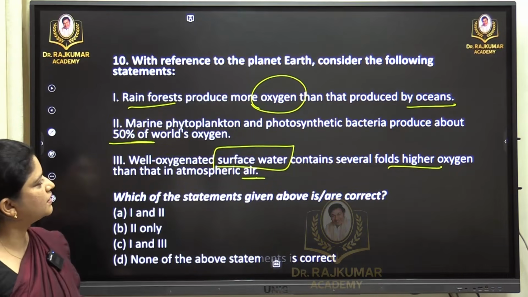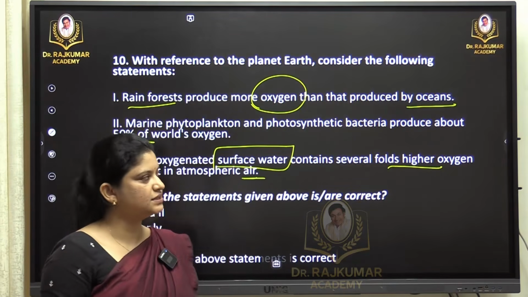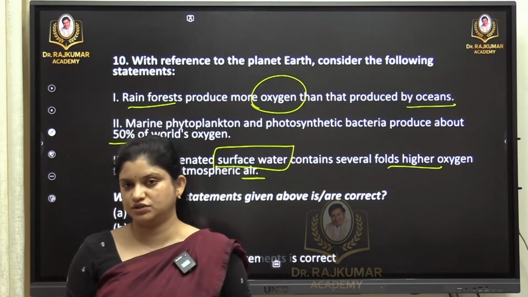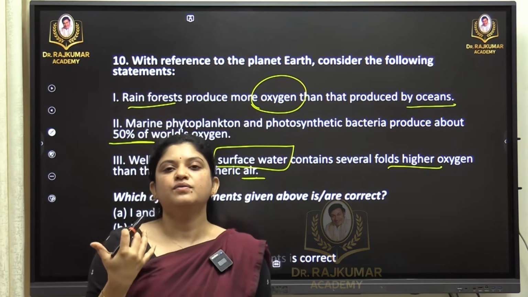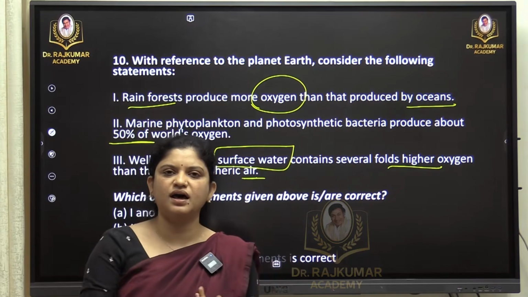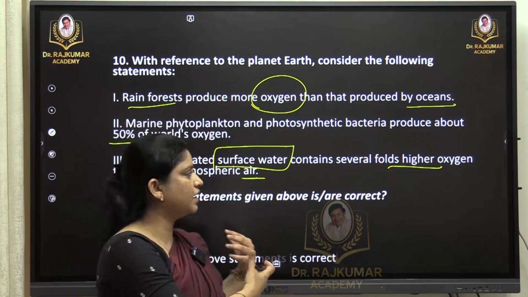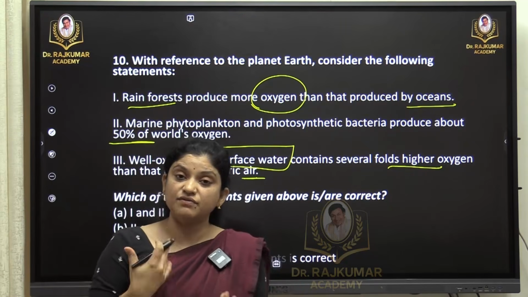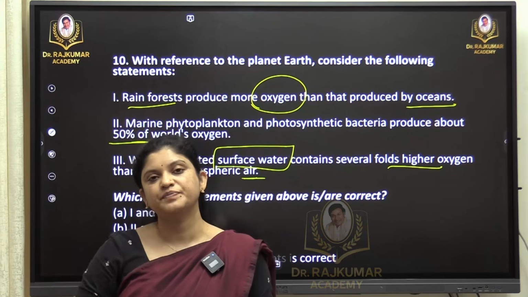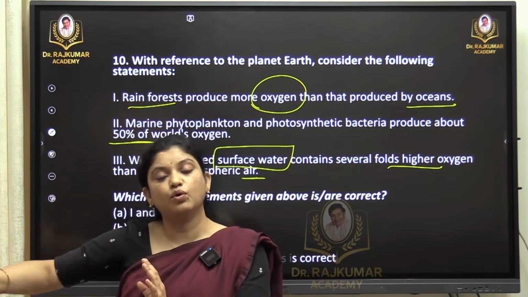Now the first statement, rainforests produce more oxygen than that produced by the oceans. It is a factual statement. We know that evolution started from the ocean. That's the first thing. And the phytoplanktons, the photosynthetic bacteria, or blue-green algae, we have in wide varieties in the ocean when compared to the forest. Even if we speak of the evolution, or the growth of all these species, the ocean came first, we know that. So the species developed in the ocean first.